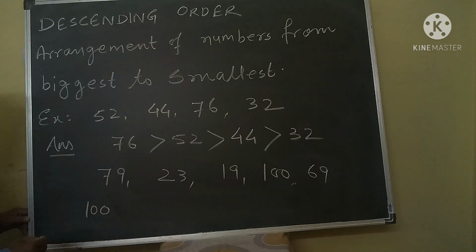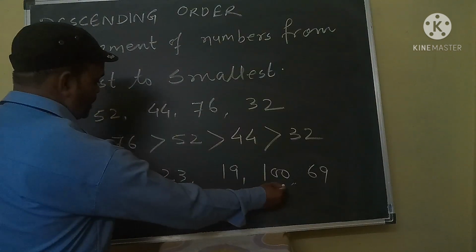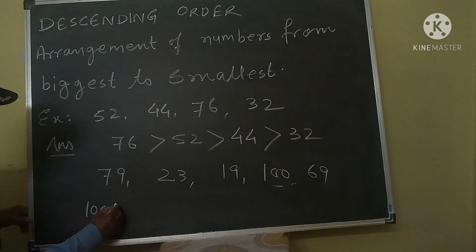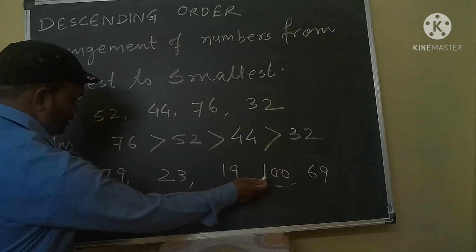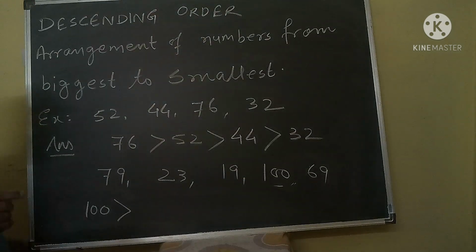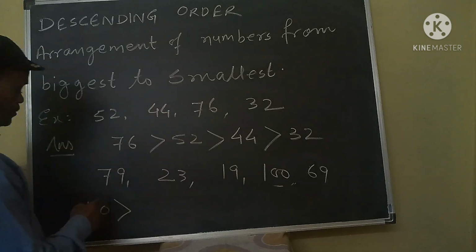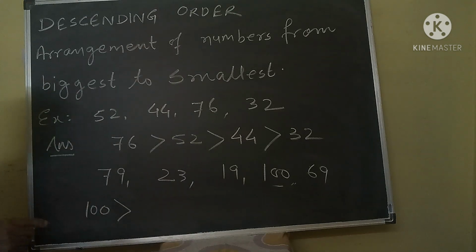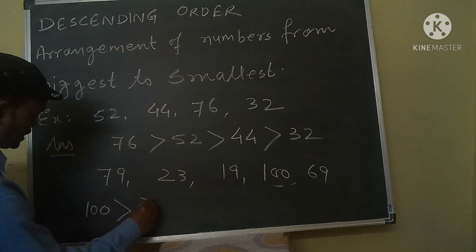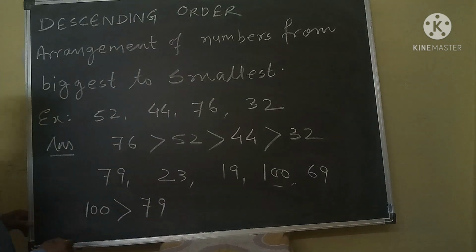Then which number is nearest to 100? That is 79. So 100 is bigger than 79.